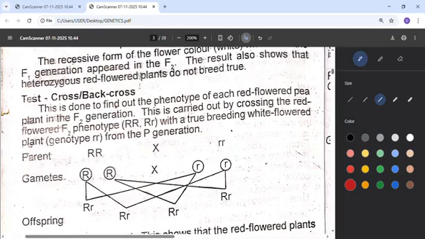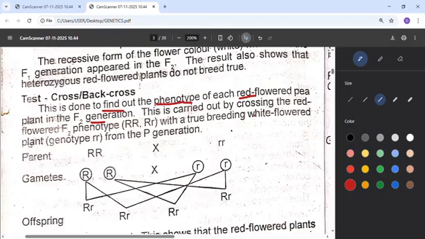This is done to find out the phenotype. The main reason why we are doing back cross, like reversing, is that you want to find out the phenotype of each red flowered pea plant in the F2 generation.